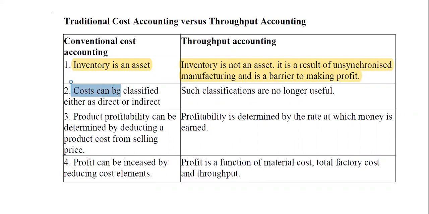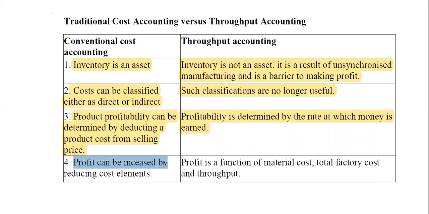Cost can be classified as either direct or indirect under conventional accounting. But such classifications are no longer useful under throughput, because this mostly considers a modern manufacturing environment. Product profitability can also be determined by deducting a product cost from selling price. We know this, but here profitability is determined by the rate at which the money is earned. The rate at which money is earned or profit is generated is what we call throughput.